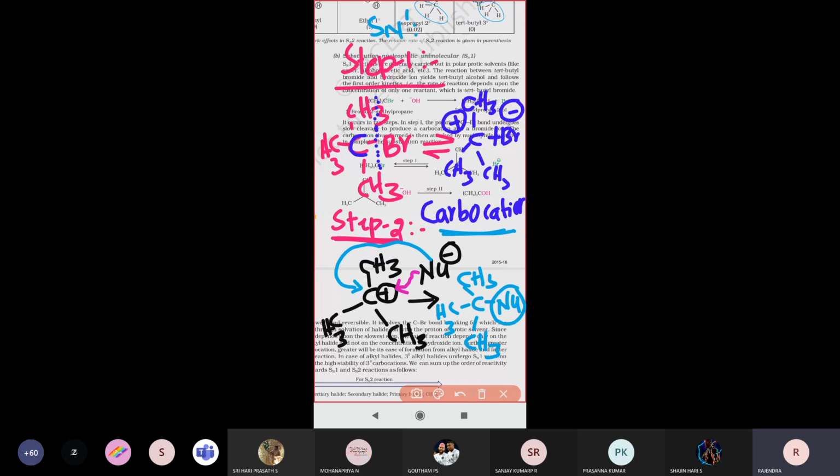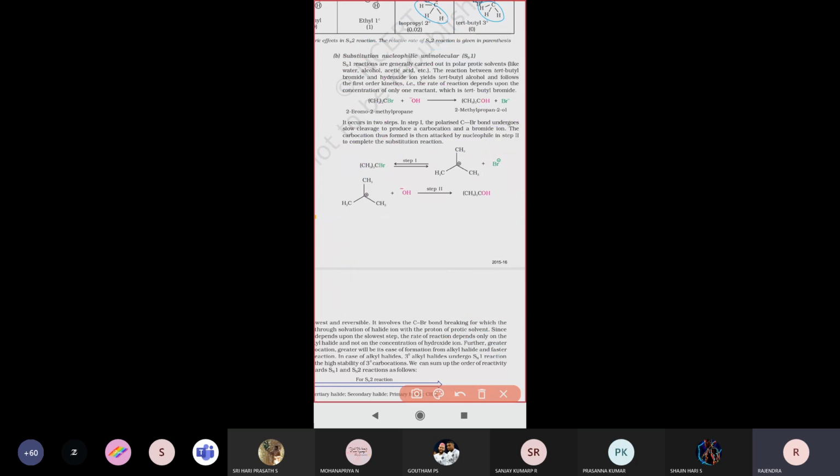It occurs for tertiary alkyl halides very fast. This SN1 mechanism has totally two steps. Step one is the formation of the carbocation. Step two is the nucleophile attacking the carbocation. So this is called the SN1 mechanism.